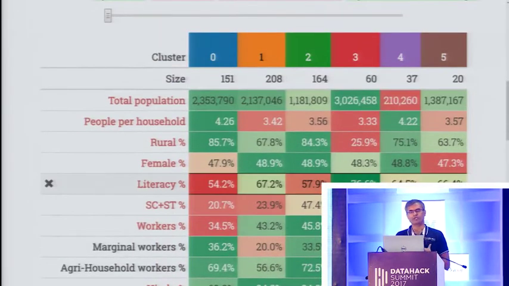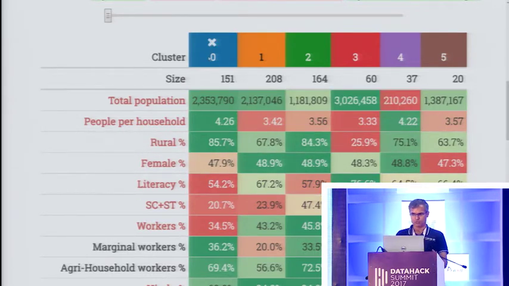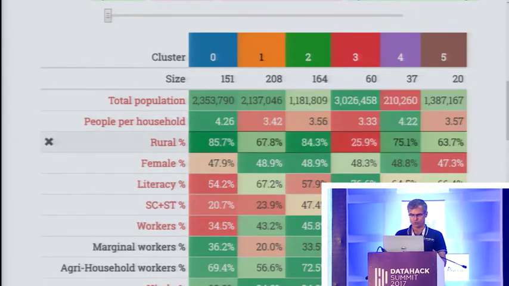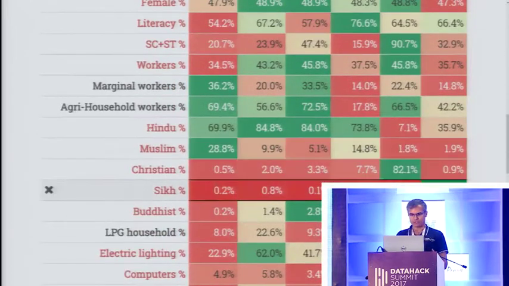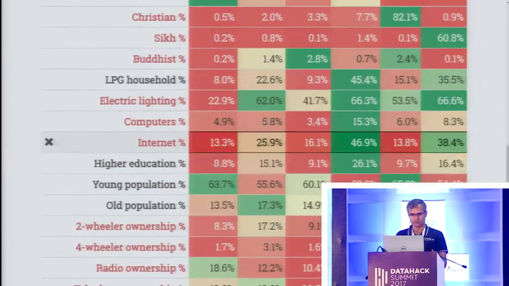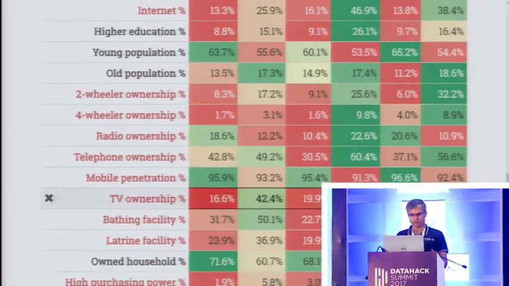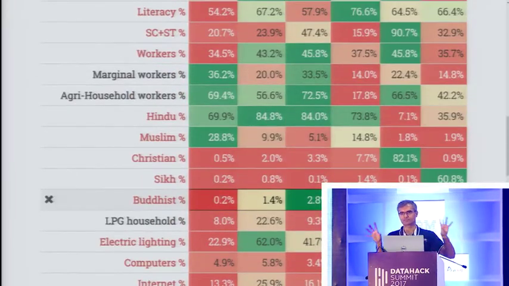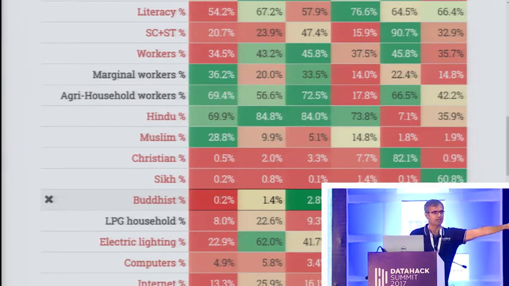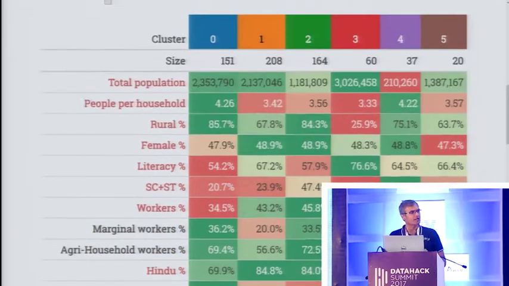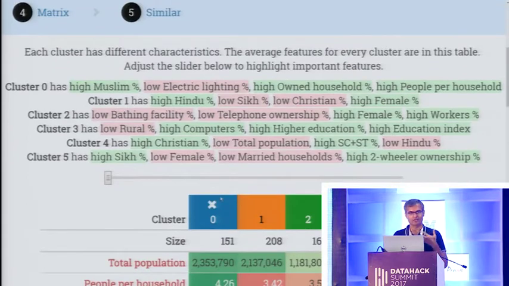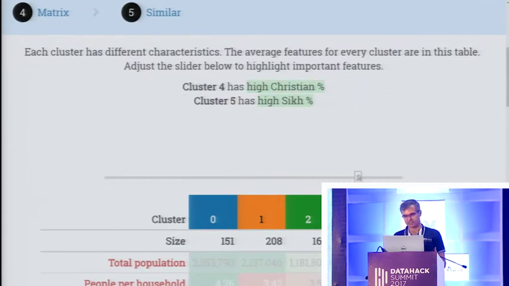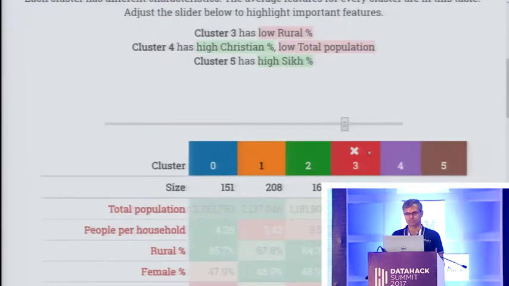Now if I wanted to find out what distinguishes a particular cluster, I could say, okay, cluster 0 seems to have an unusually low literacy rate, seems to have an unusually high Muslim population, seems to have an unusually high young population, seems to have an unusually low TV ownership, and so on. So I'm basically picking out the bright colors, saying, okay, that's dark red, that's bright green. I don't need a human to pick bright colors, right? And the system can do that. In fact, that's what we did. We said, let's just have a slider that picks out the brightest colors.